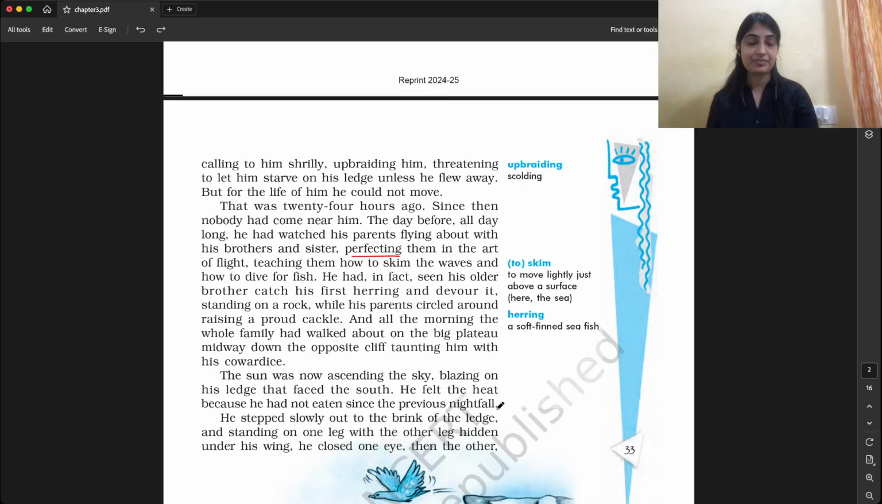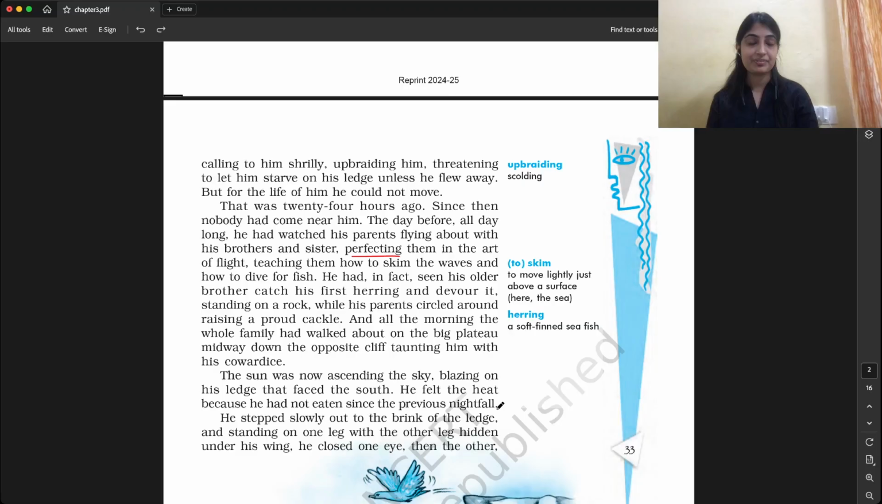Okay. He stepped slowly out to the brink of the ledge. Then what did he do? He stepped slowly out to the brink of the ledge. So he again came to the brink, which means the edge. Like here he came again. He is coming here again.